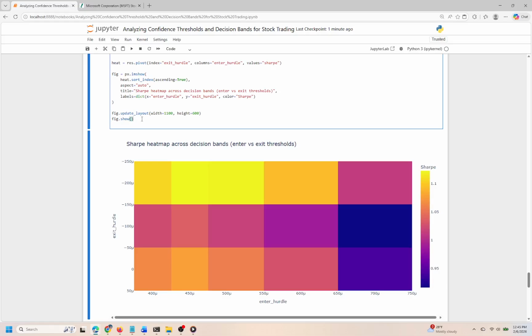Moving forward, the next cell is likely to build upon this visual analysis, perhaps diving deeper into the implications of the findings or exploring additional metrics to further refine our understanding of strategy performance.